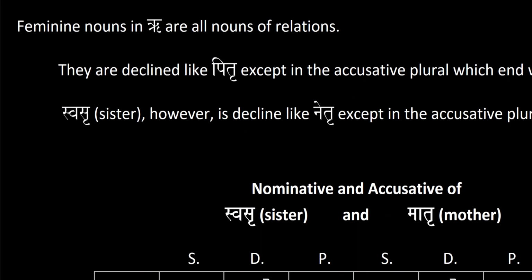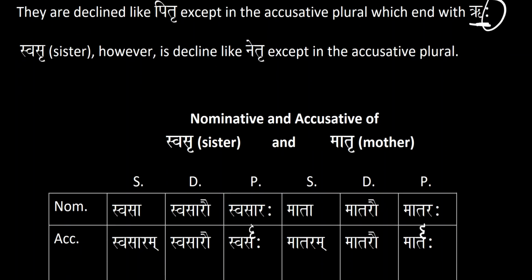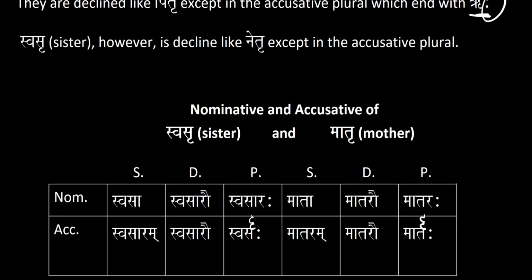Now, feminine nouns that end in ri are all nouns of relations. So they are declined like pitri, except in the accusative plural, which ends in ṛḥ, so you have a visarga here. The word for sister, which is svasri, is declined like an agent noun, like netri, except in the accusative plural.